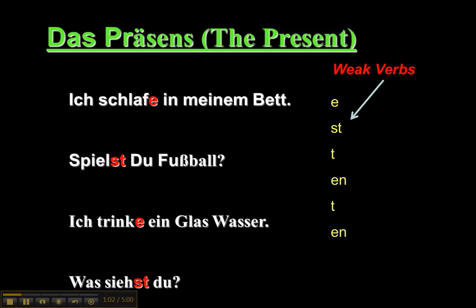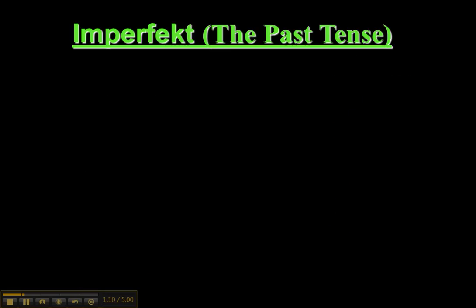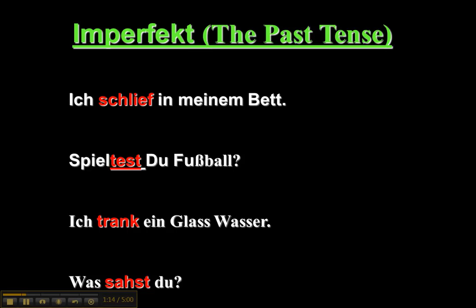Weak verbs, like I said, all do this. For example, lernen, ich lerne, du lernst, lernt, wir lernen, ihr lernt, sie lernen. Okay, the second tense is imperfect, or the past tense. In English, sometimes we refer to it as the simple past.